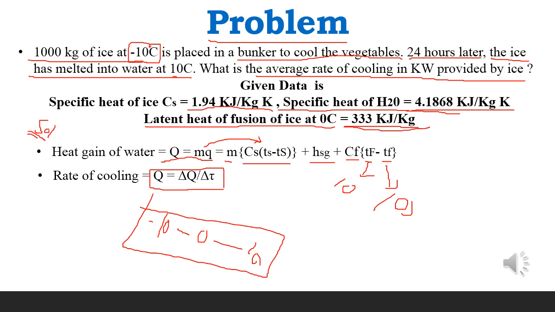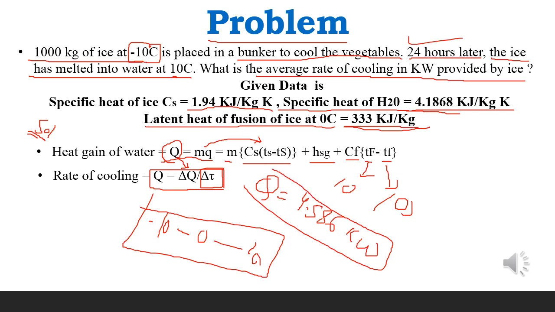As we calculate this Q, we will place it here and divide by the time of 24 hours, and we get the value of the cooling rate, which is 4.586 kilowatts. So this was the cooling rate that we found.